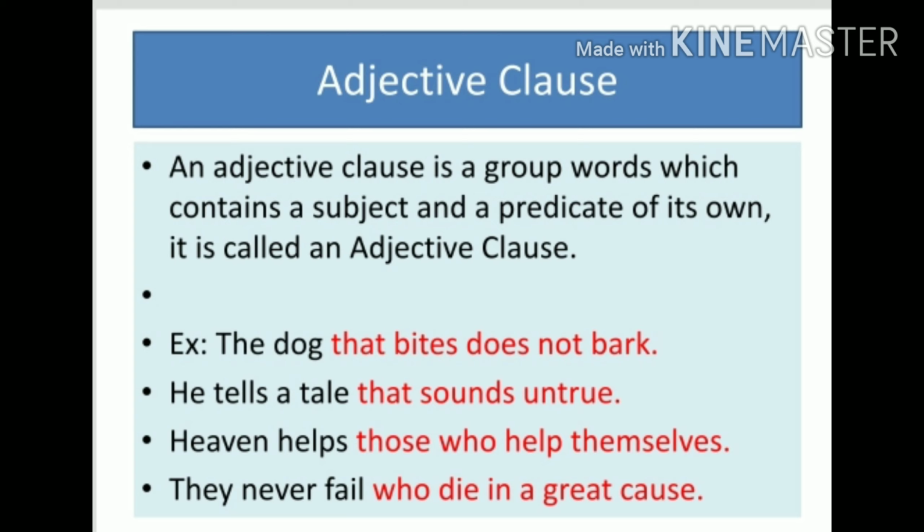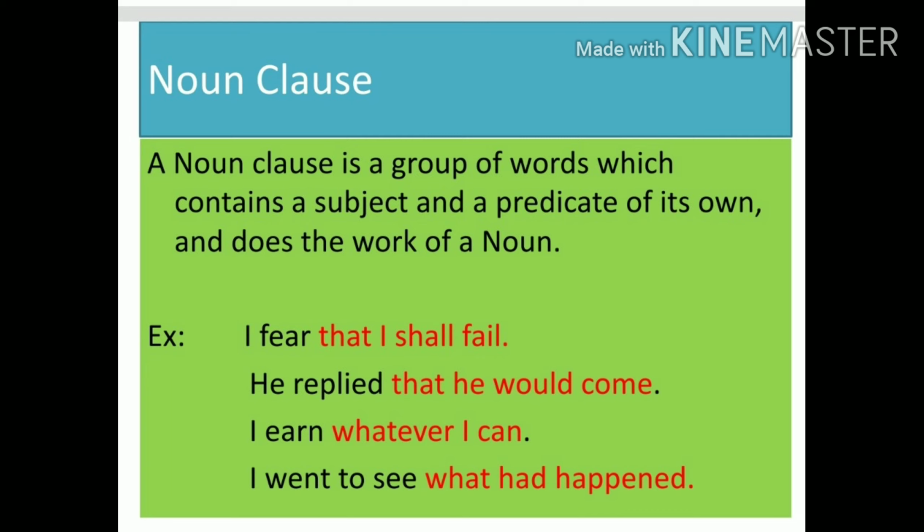Example: the dog that bites does not bark. He tells a tale that sounds untrue. Heaven helps those who help themselves. They never fail who die in a great cause. These are the examples for adjective clauses, where the conjunction comes before the noun. We will identify that the clause gives some more information about an adjective.